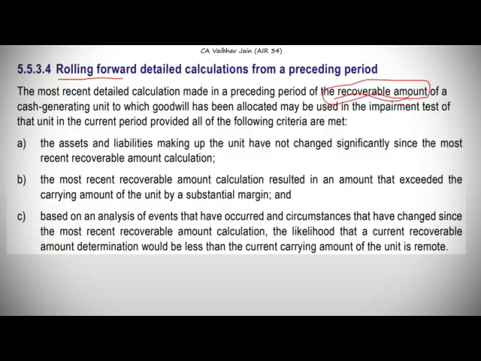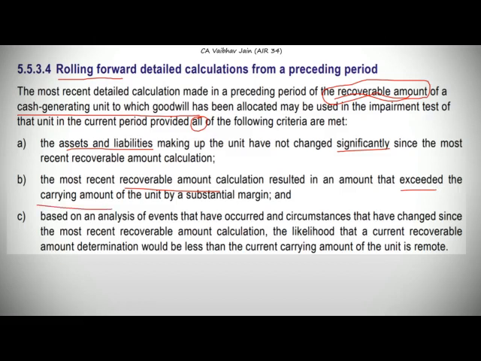Now assessing the recoverable amount every financial year can prove to be a tedious task, and therefore the Ind AS 36 is giving a provision to carry forward the recoverable amount once determined, but it is saying that all of the following criteria have to be met for such a condition. So there are three criteria which have to be met to roll over, to carry forward the previous year's recoverable amount. So the three conditions are: firstly, that there should not have been any significant change in the asset and liabilities.